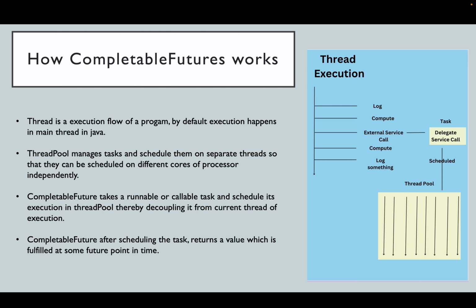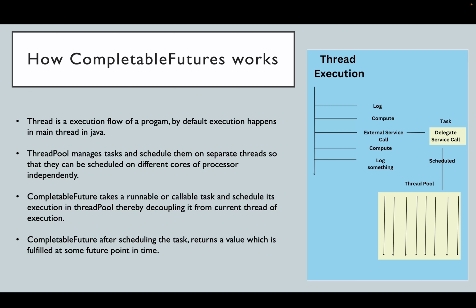So let's say there is a program to calculate something, a program to multiply something, a program to divide something. These are separate tasks, and you can schedule them on different threads so that they can run in parallel or concurrently depending upon the number of cores on a machine, so that independent tasks can be done independently.